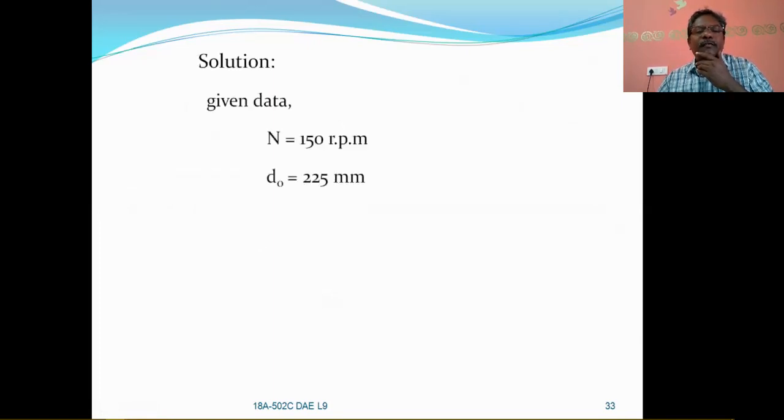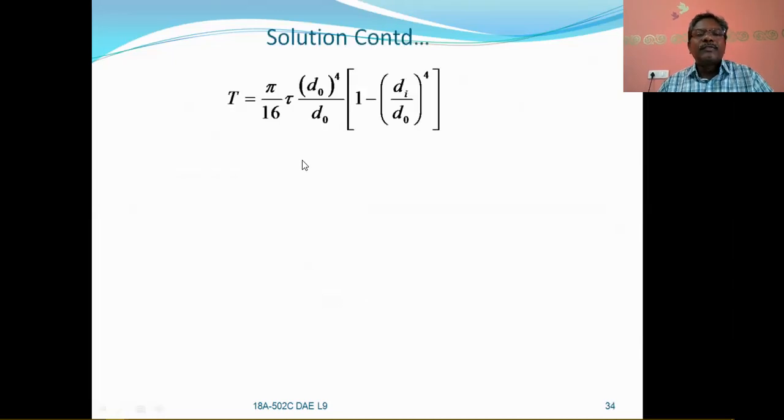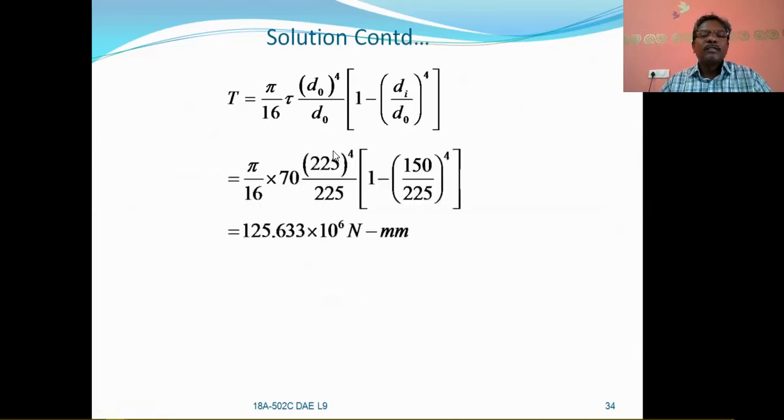So n is there for you, dO is also there for you, di is also there for you, and tau, that is Fs maximum, is also there for you. So take this formula into account: T is equal to pi by 16 tau dO to the power of 4 by dO into 1 minus di by dO whole to the power of 4. Let us substitute all the values, you will get the torque value.